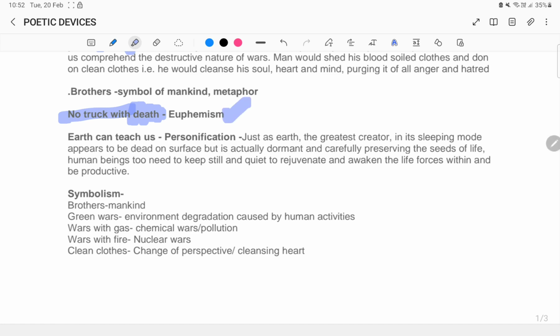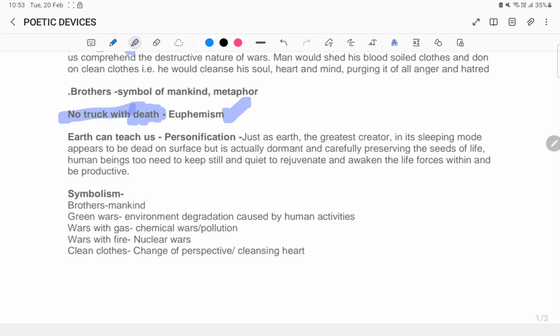Earth can teach us. Now earth can teach us is personification, because the earth itself is an inanimate object, and it cannot physically teach us like our teachers do. They do not have that quality. But just as earth, the creator, in its sleeping mode, appears to be dead on the surface, but is actually dormant and carefully preserving the seeds of life, human beings too need to keep still and quiet to rejuvenate and awaken the life forces within and be productive.